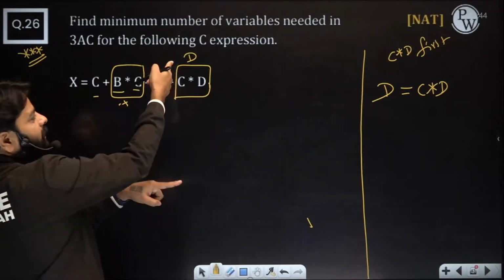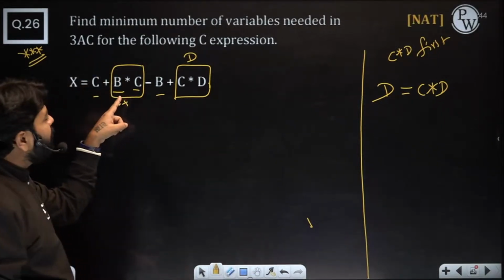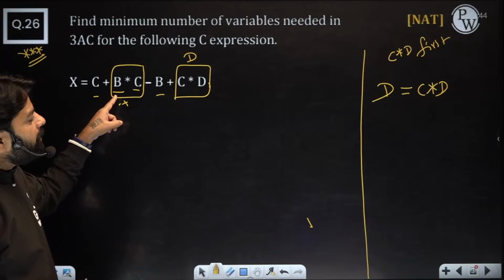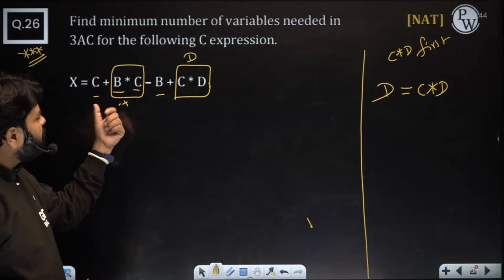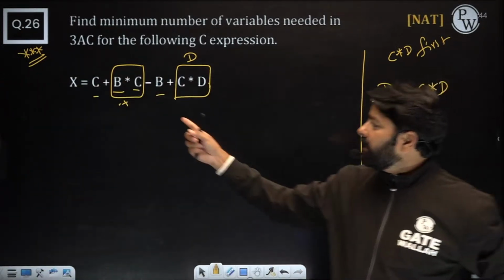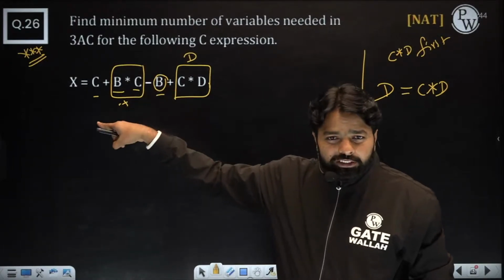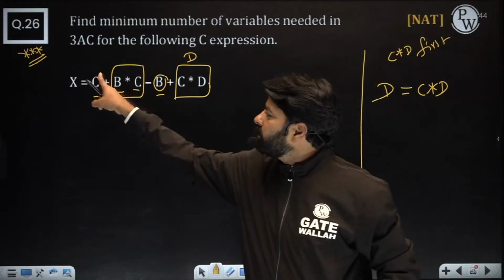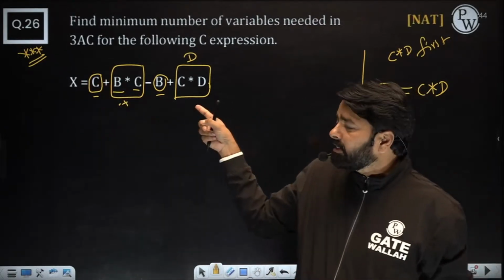This one I assign to D. Now I can do B star C. At this time you can see, still, can I do something else? B star C, can I assign to B? Can I assign to C? There's one more issue now. Can I assign to B? Because B I am using here. Can I assign to C? I am using the C here. Still I can't use the B and C. Can everyone see that?